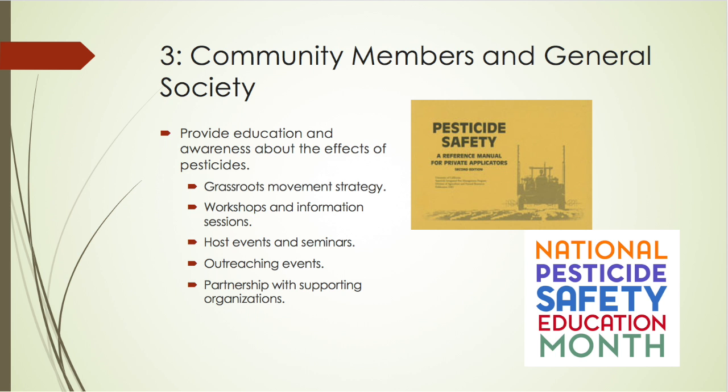We can create workshops and information sessions in communities, schools, garden clubs, environmental interest groups, local businesses, and programs like the UC Master Gardeners program, hosting events and seminars that have a focus on pesticides and our fight for honeybees, outreach in social media, advertisements, and information flyers. Once our movement has increased, there can be partnership with supportive organizations.